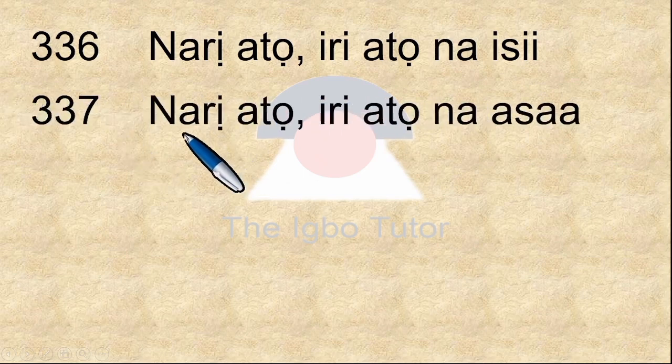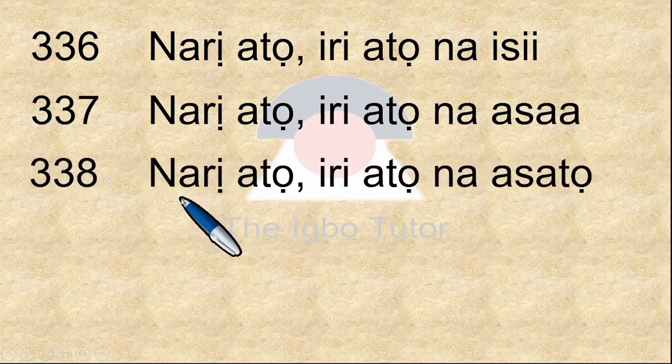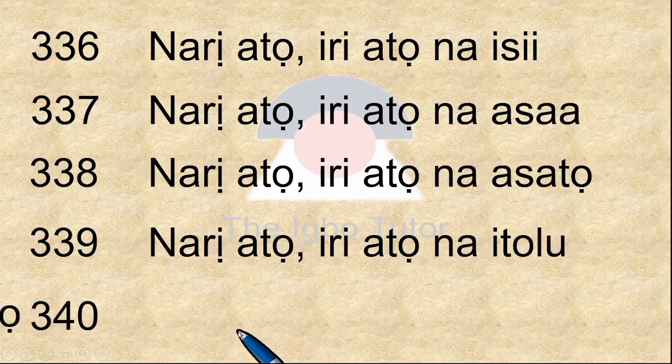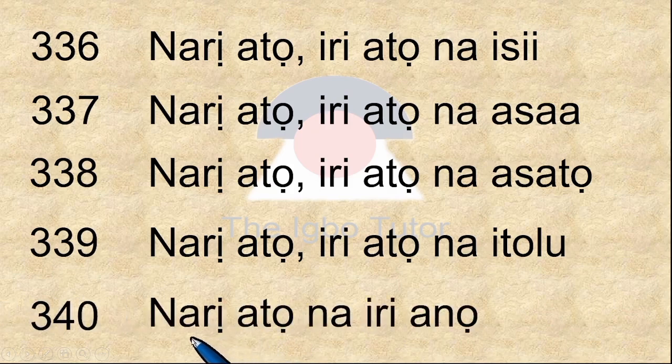337 is narị atọ, iri atọ, na asaa, 337. 338, narị atọ, iri atọ, na asatọ, 338. 339, narị atọ, iri atọ, na itoolu, 339. 340, narị atọ, na iri anọ. Narị atọ, 300, and na iri, 10 in 4 places, iri anọ, 40.